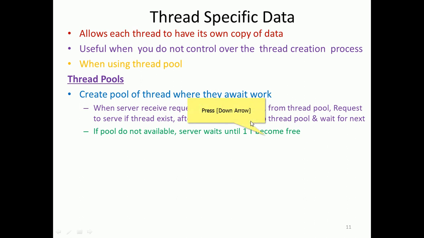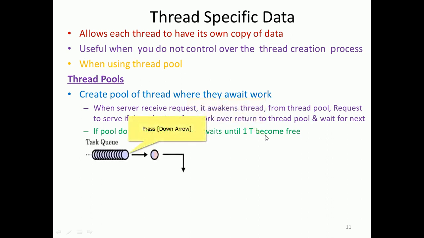If a thread is not available in the thread pool, the server waits until one thread becomes free, right? Somebody has occupied it, so after finishing their jobs, they will hand it back, and then it will be given to the waiting request, right?